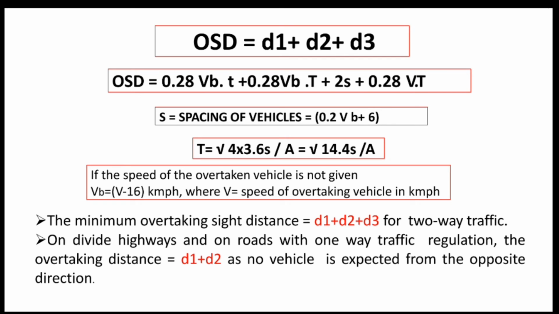OSD, that is overtaking sight distance, equals 0.28 Vb into t plus 0.28 Vb into t plus 2s plus 0.28 v into t. Here s equals the spacing of the vehicles, and it can be calculated as 0.2 Vb plus 6.